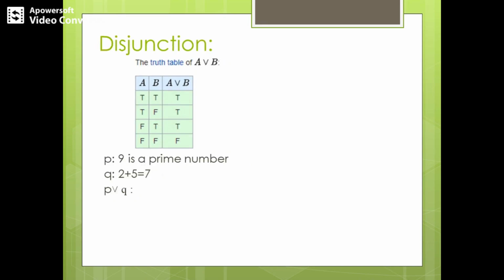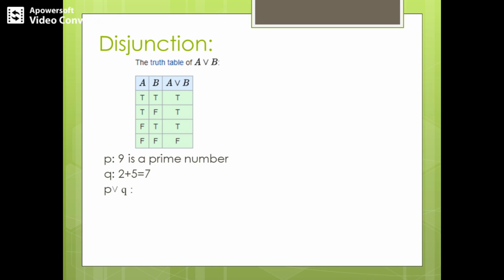Moving on to the next, disjunction, which is called or, and we say it as inclusive or. That means even if one proposition is true, the final truth value of A disjunction B will be true, else it is false. That is, the truth value of the final proposition is true if any one of A or B has the truth value true, else it is false.